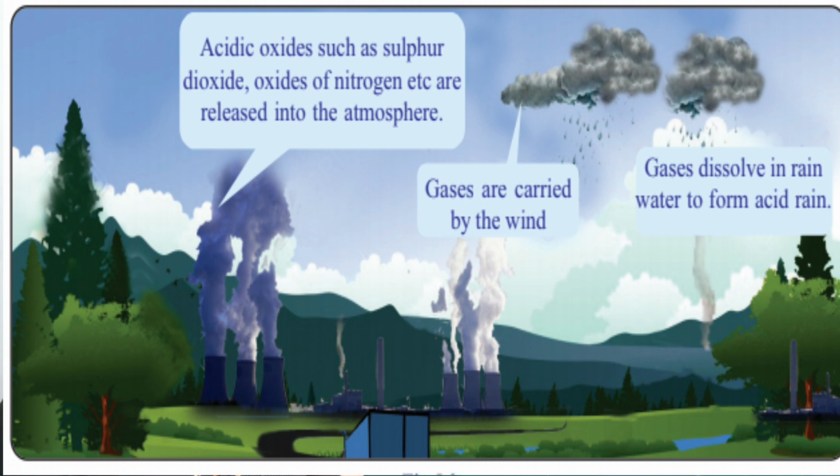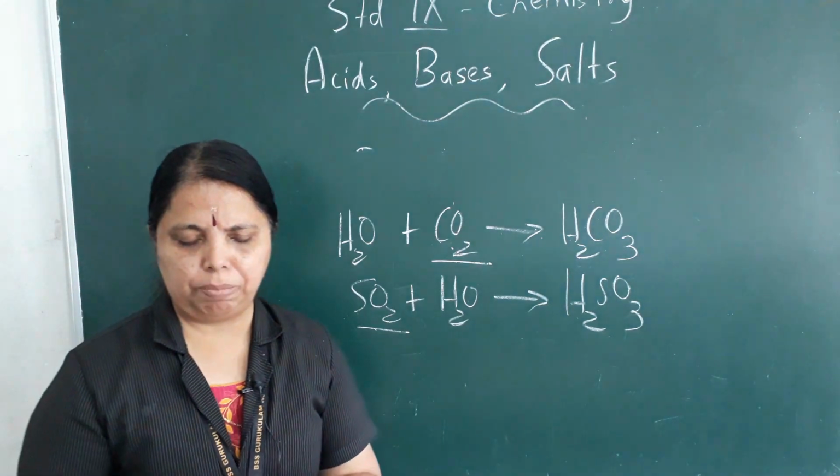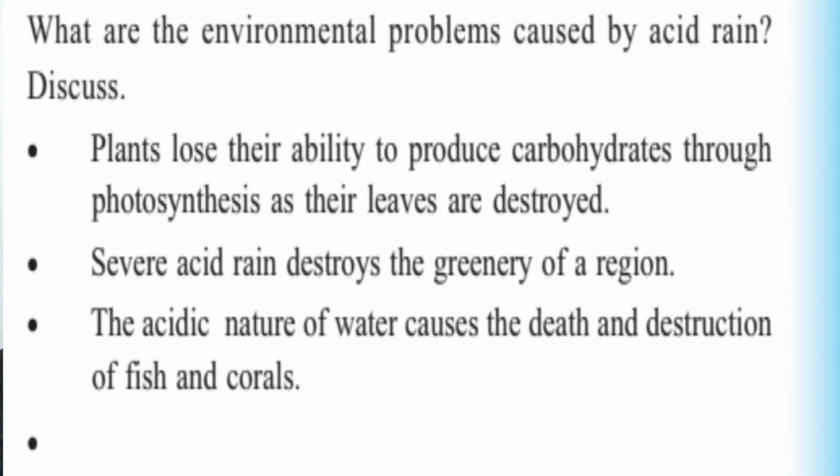Now, what are the environmental problems caused by acid rain? Acid rain is not good, I told you. They cause many problems. First problem given in the book is plants lose their ability to produce carbohydrates through photosynthesis as their leaves are destroyed. Leaves prepare food for the plants.